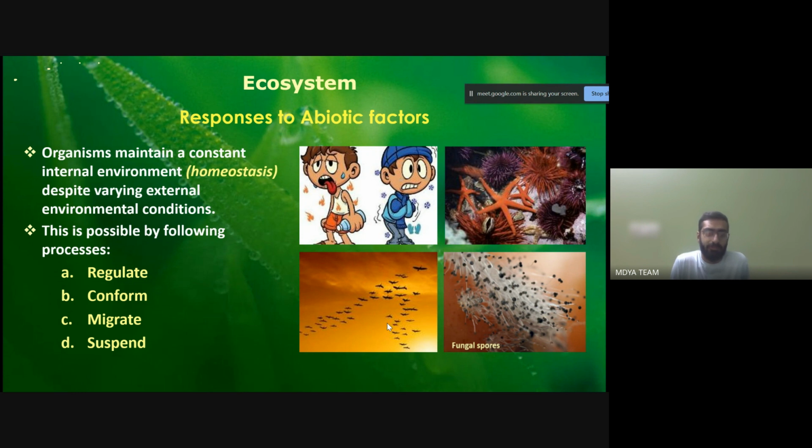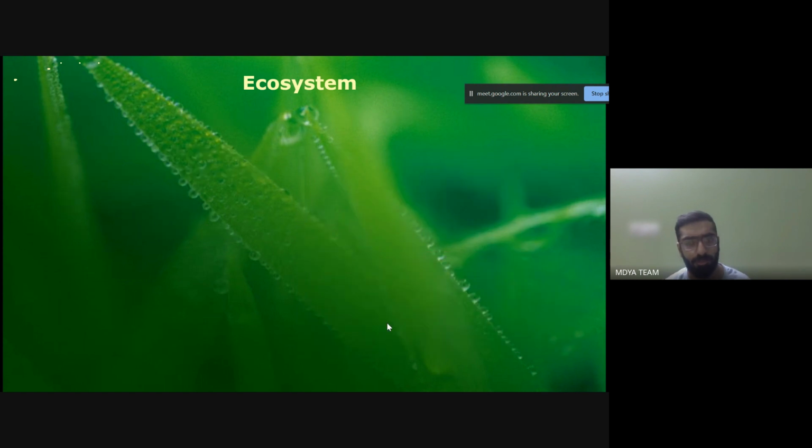And homeostasis is maintained by four processes. Number one is regulation. Number two is conformation. Number three is migration. And number four is suspension. Now we would go on to these points one by one.